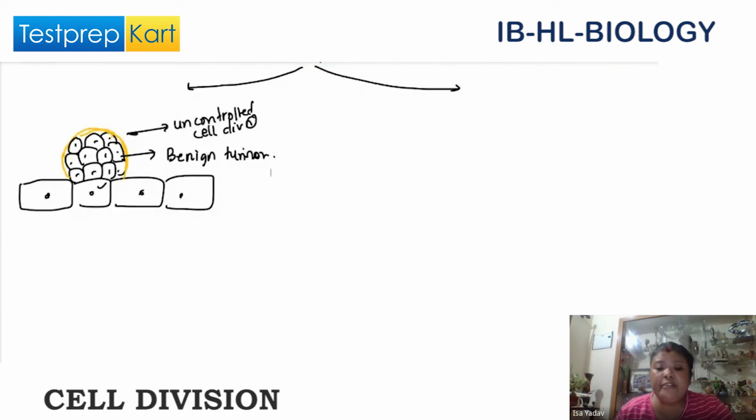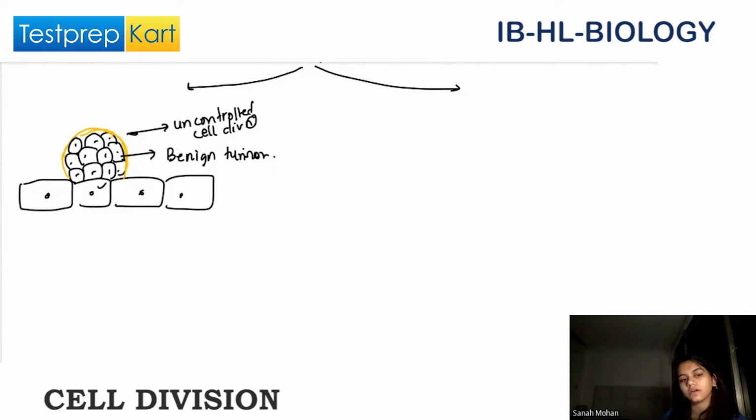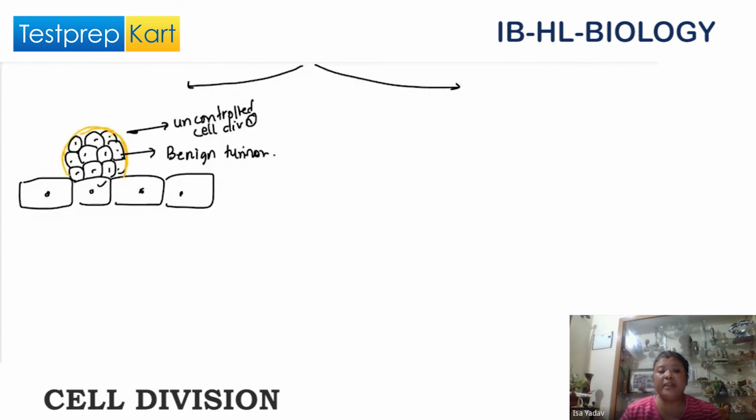Does it need food, Sana, to survive? Yes. So what will they do? They will sometimes get food from other cells, or they may even direct blood vessels like this. But the benign tumor, what are they causing? Metastatic growth, we call it new growth.